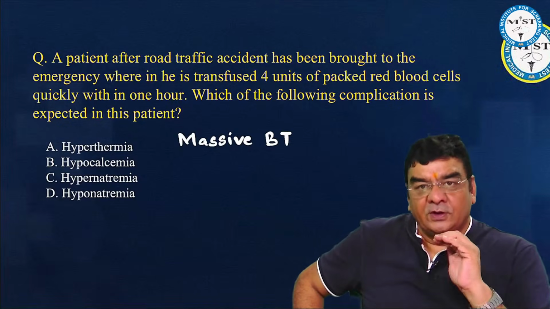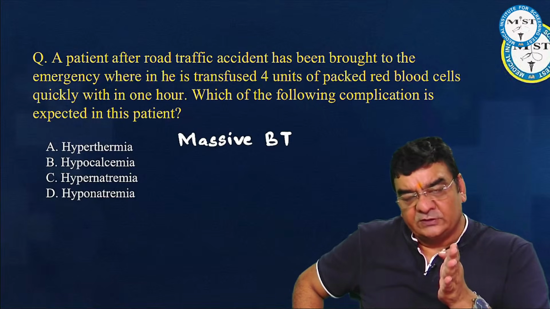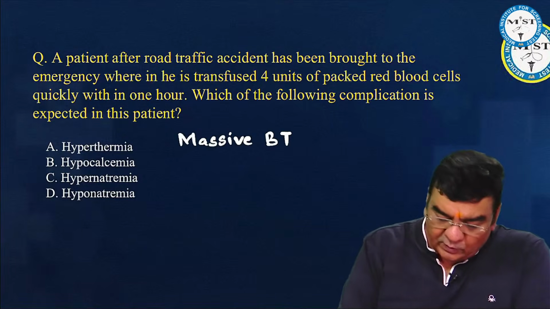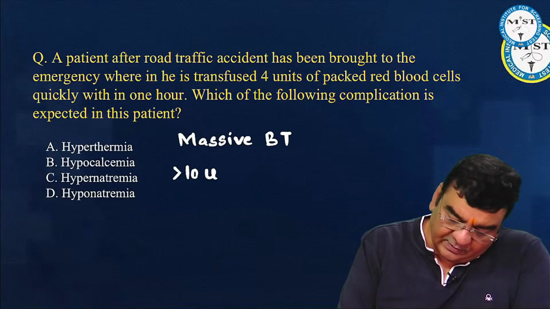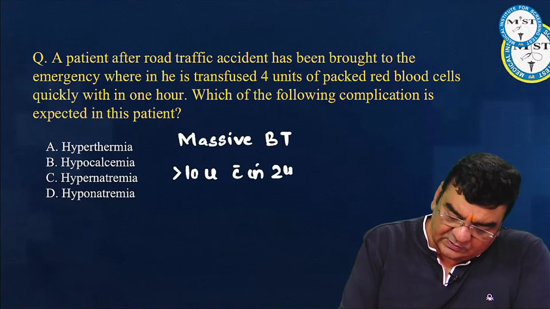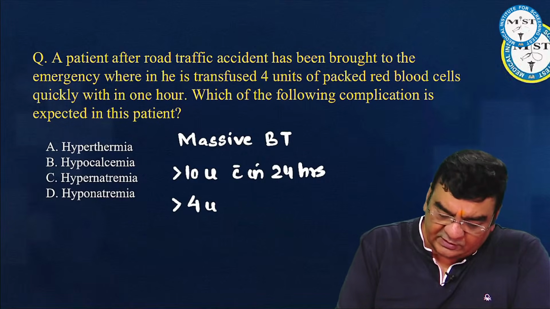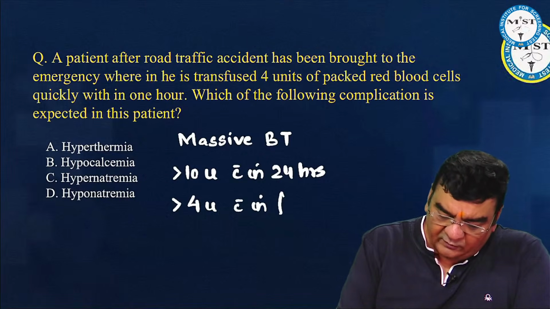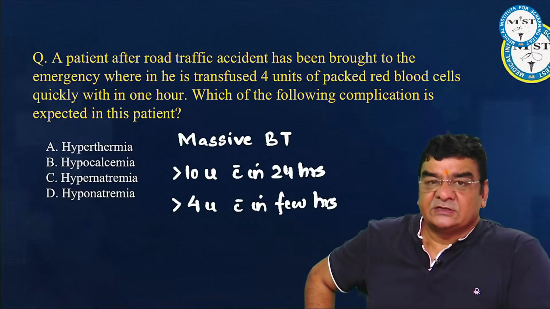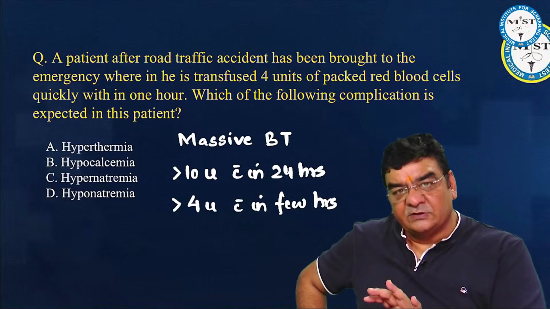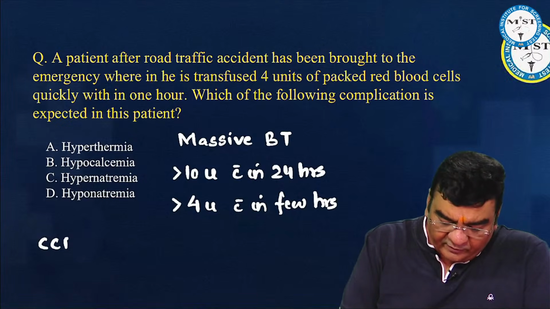If we look at the complications of massive transfusion: massive transfusion is when you are transfusing more than 10 units of packed red blood cells within 24 hours, or more than 4 units within a few hours, maybe within 1 hour only. This is massive. Whenever you give a massive transfusion, you will be increasing the volume, so there can be congestive cardiac failure in the recipient.